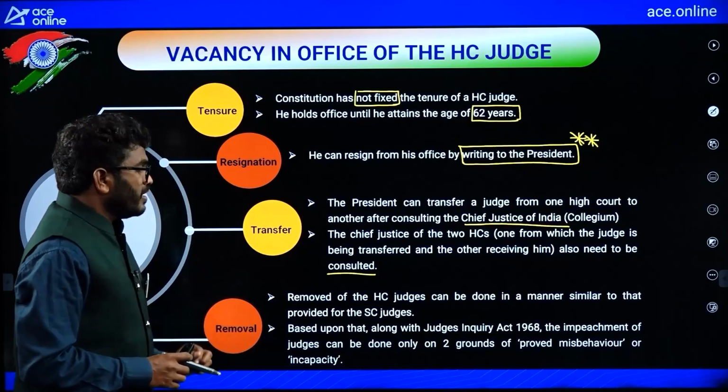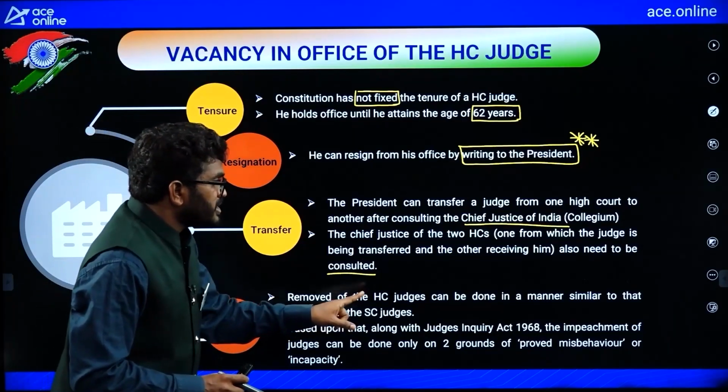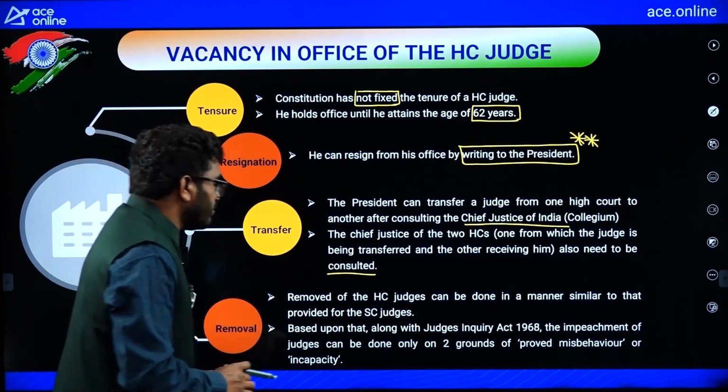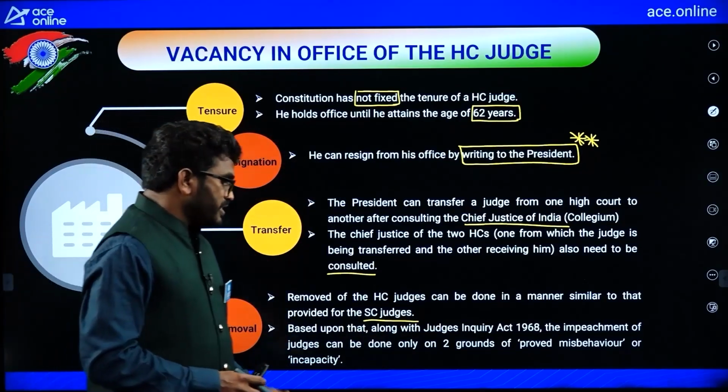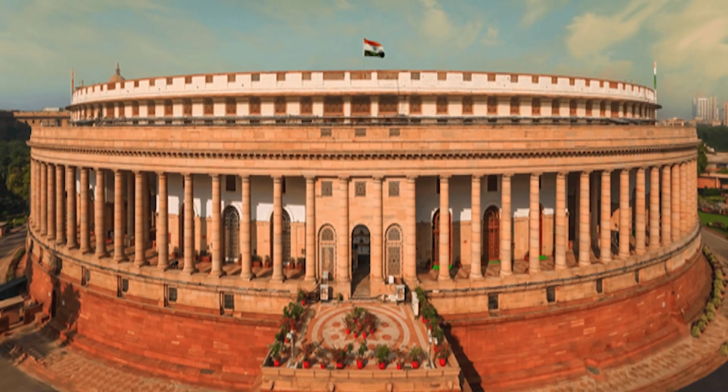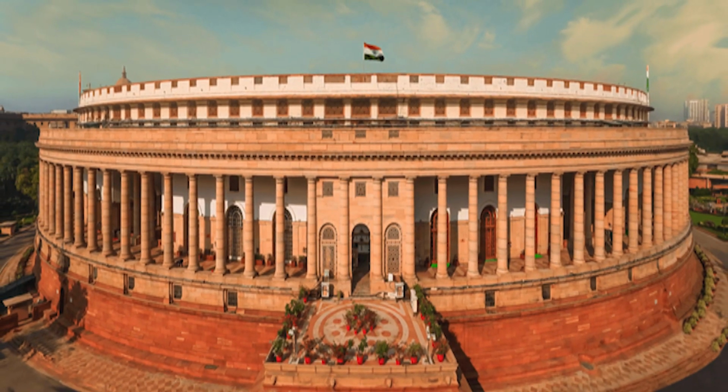And removal: the removal of a High Court judge is done in the same manner as Supreme Court judges. If you want to remove a High Court judge, the President does so after the Parliament passes it with a special majority in the lower house and upper house.